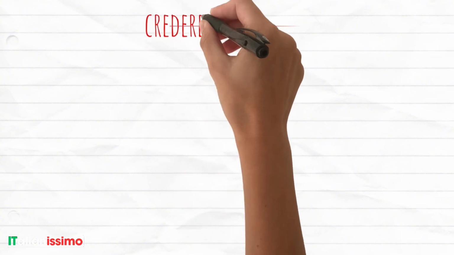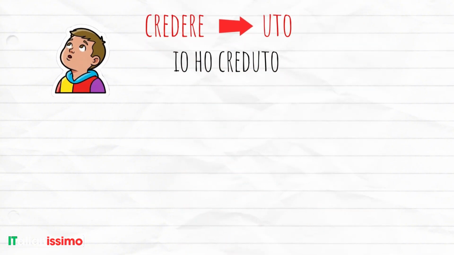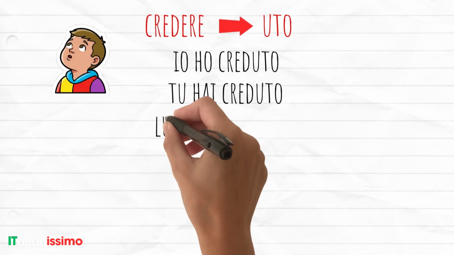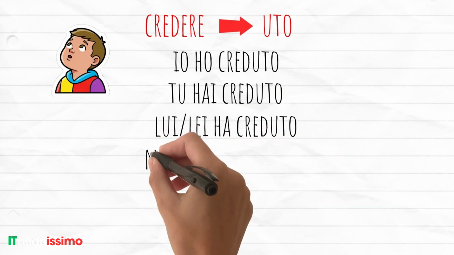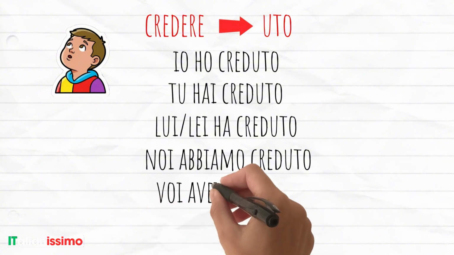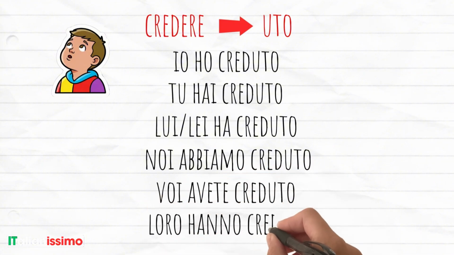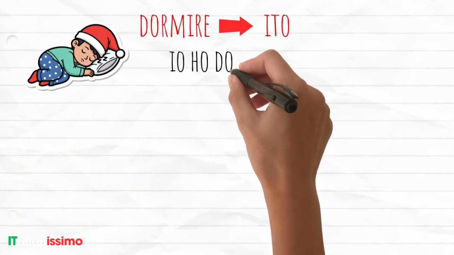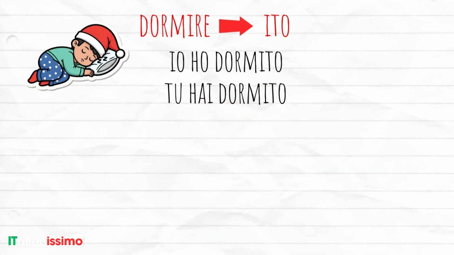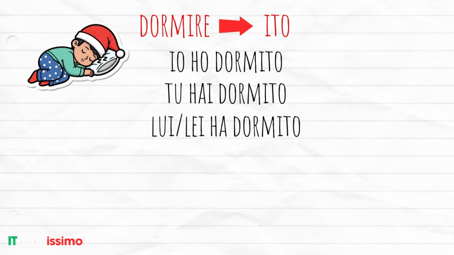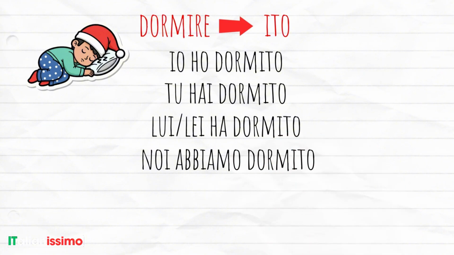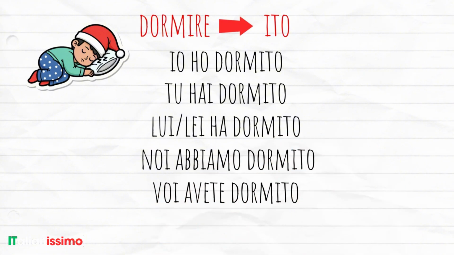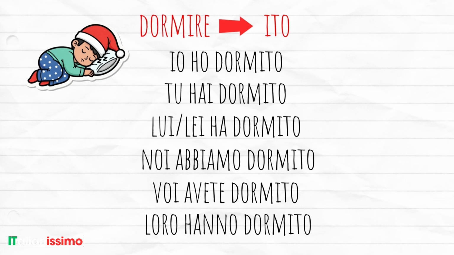Let's look at credere. Io ho creduto, tu hai creduto, lui lei ha creduto, noi abbiamo creduto, voi avete creduto, loro hanno creduto. Again, avere in the present and creduto stays the same. And finally, the verb dormire. Io ho dormito, tu hai dormito, lui lei ha dormito, noi abbiamo dormito, voi avete dormito, loro hanno dormito. Those were examples with avere.